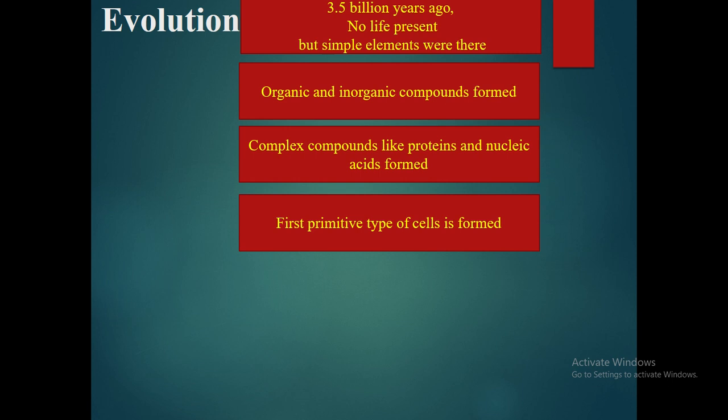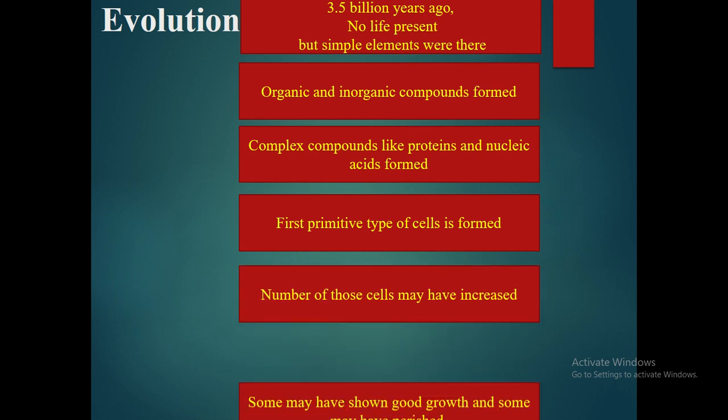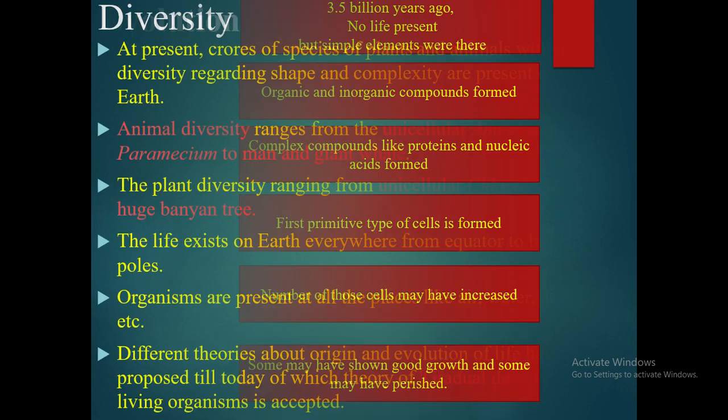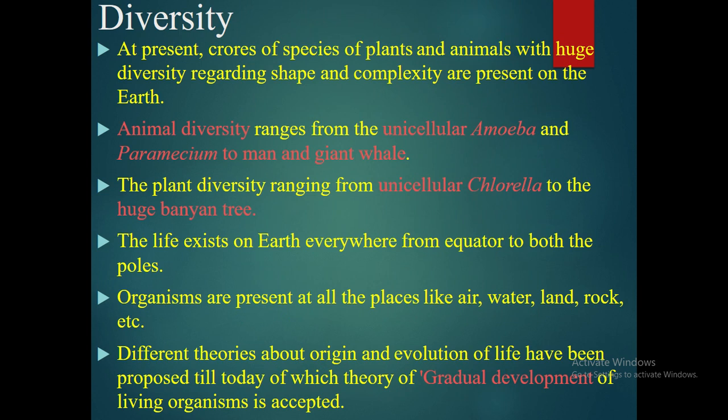और धीरे धीरे इस cell का number increase हुआ and it created a diversity. Diversity means the variety. At present, crores of species of plants and animals with huge diversity regarding shape and complexity are present on the earth. Animal diversity ranges from unicellular amoeba, paramecium to man and giant whale. The plant diversity ranging from unicellular chlorella to the huge banyan tree. And the life exists on earth everywhere from equator to both the poles.